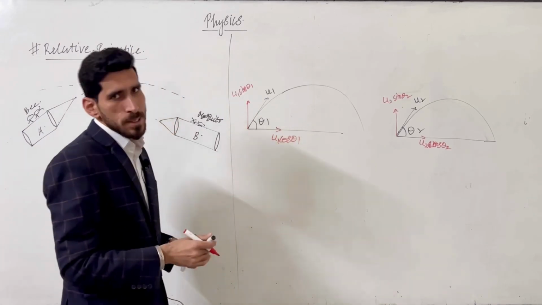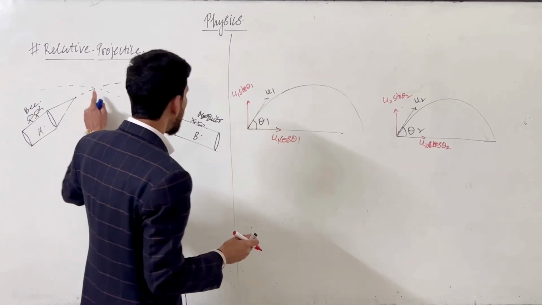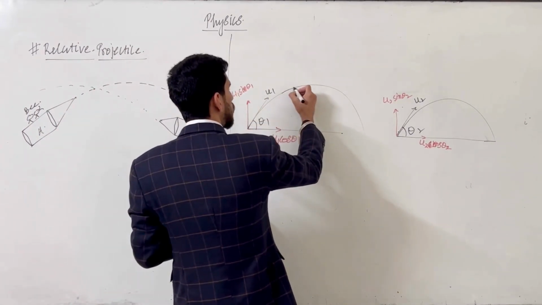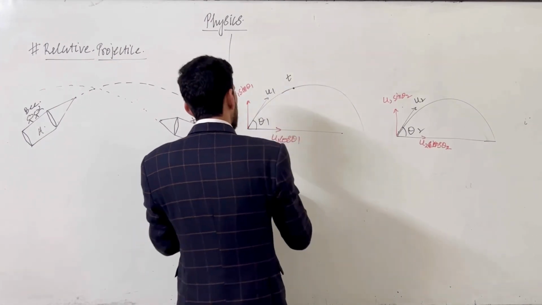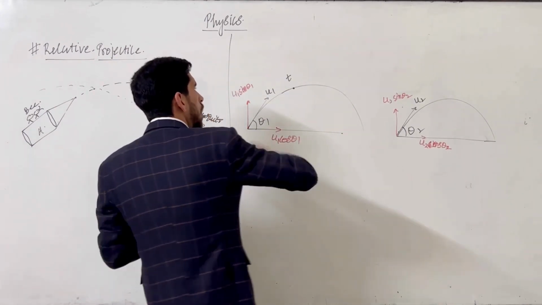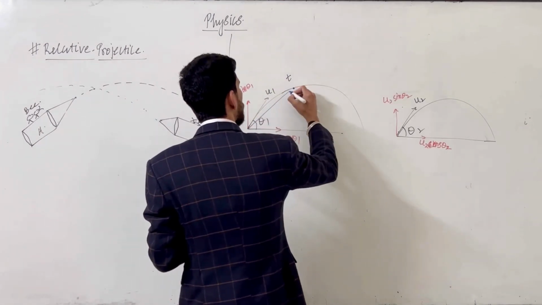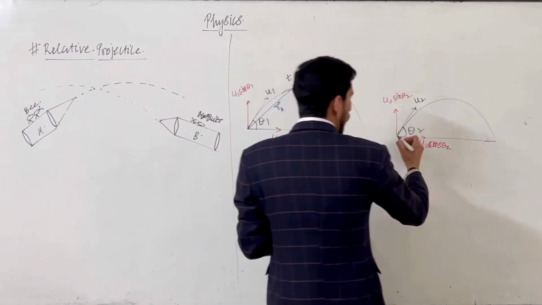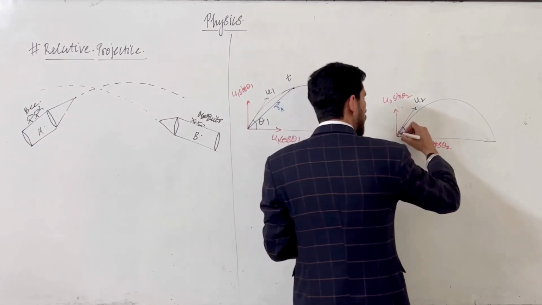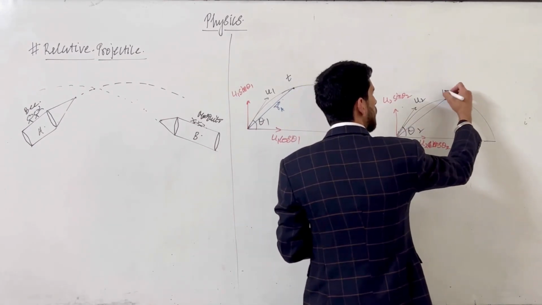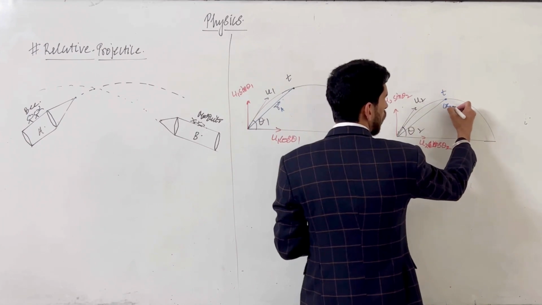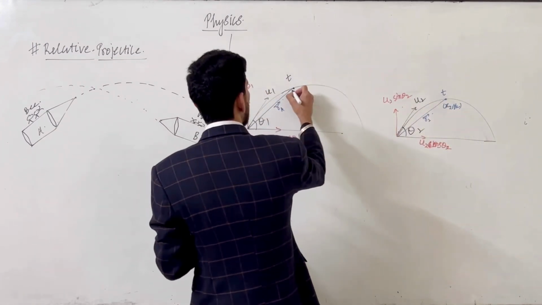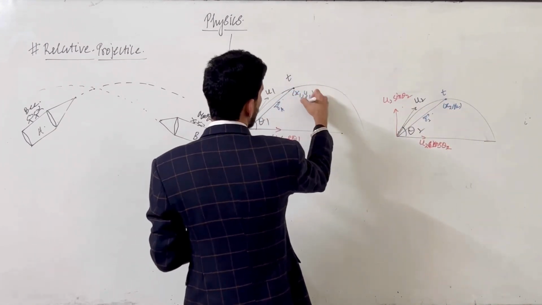Now after any instant t, if I observe where the first rocket will be, suppose after t seconds it is here. If I draw the position vector of this rocket after t instant, suppose this is the ra vector, with coordinates x1, y1. Similarly after t seconds this other object will be here at x2, y2, and this vector is r2 vector.